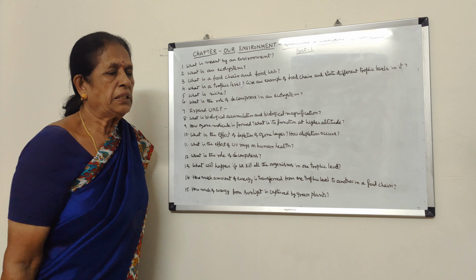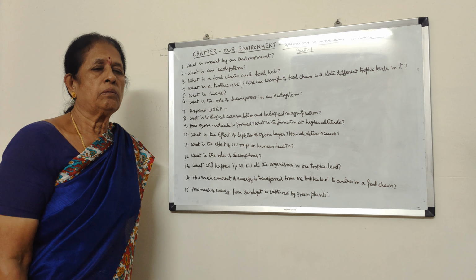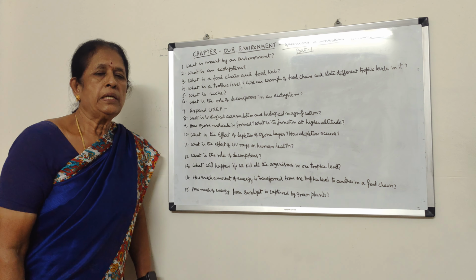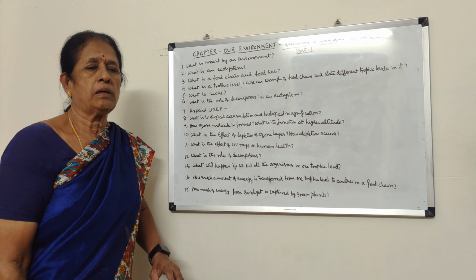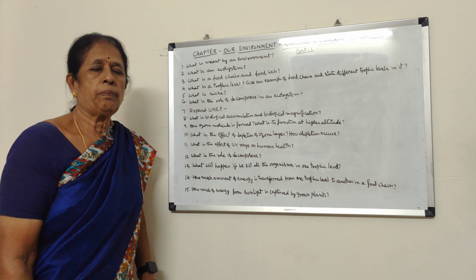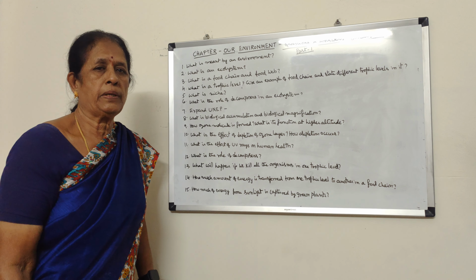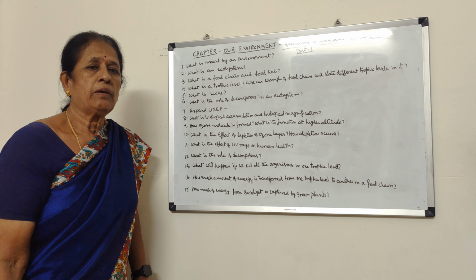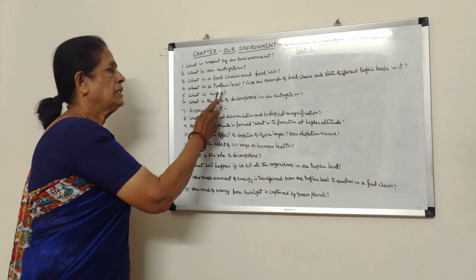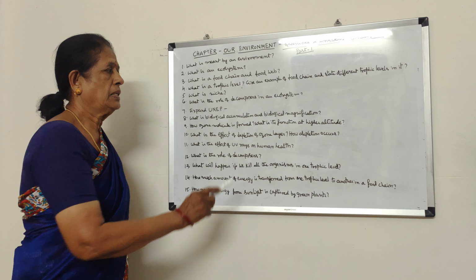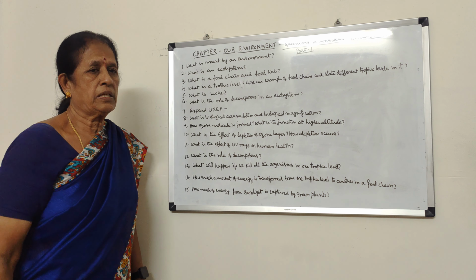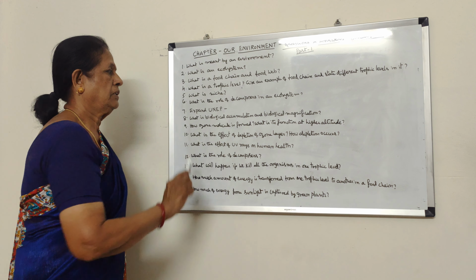And what is niche? Niche is a word which is used to indicate the specific place of an organism in the food web, depending upon its habitat, food habits, and where it lives. Depending on this, a specific place is there for each and every organism. That particular place is called niche.